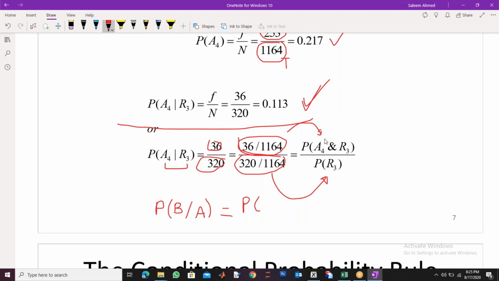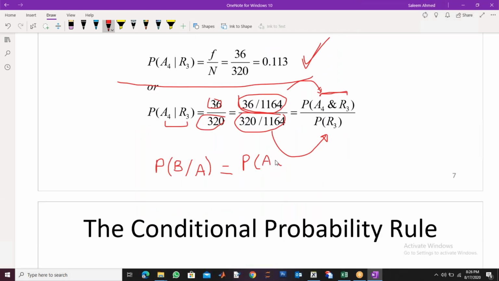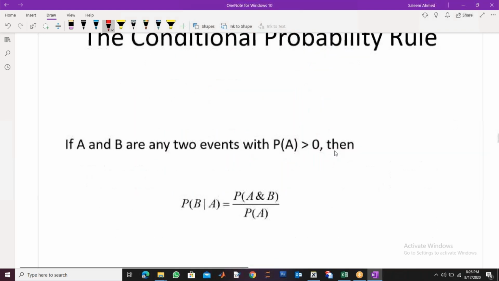At the top, we have the probability of both occurring together, A and B both occur together. You can write it as an intersection as well. But it is divided by only the given event, here R3. The given event comes down here. So you can use this formula for conditional probability, and that's written here.